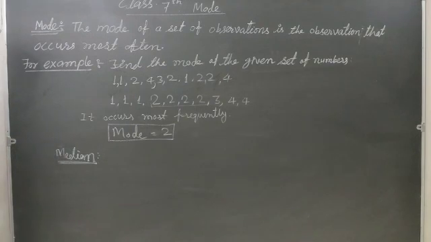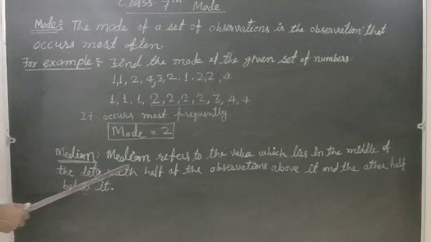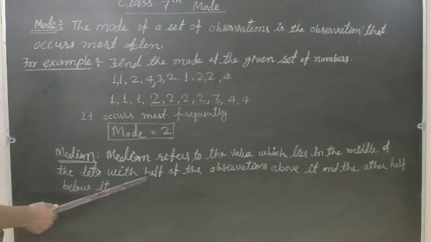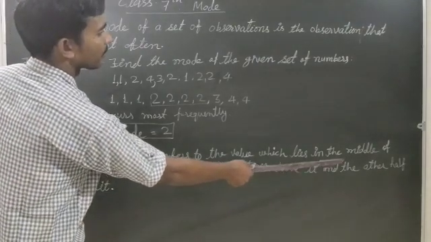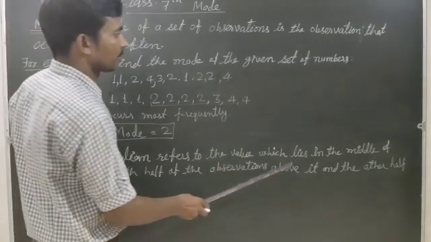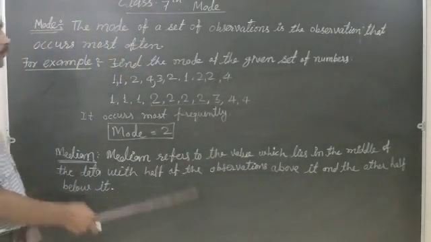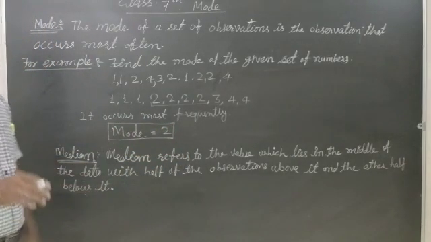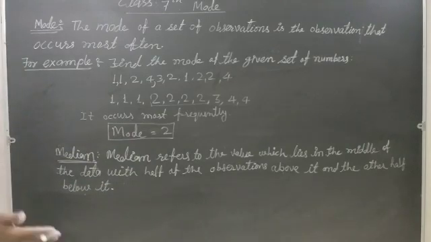This means median refers to the value which lies in the middle of the data, with half of the observations above it and the other half below it. Median gives us the middle observation.